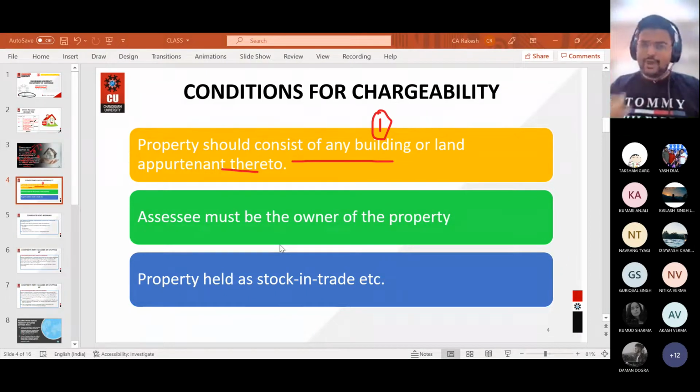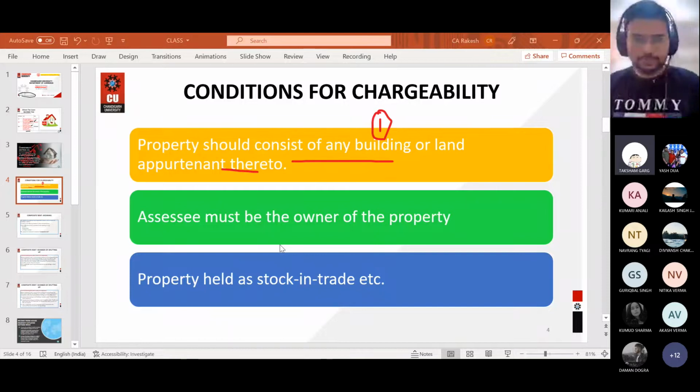The question is, if I am having a house in Chandigarh and I have given that particular house on rent, I am receiving the rent. Is that rent chargeable under income from house property? Yes or no? Yes, sir.